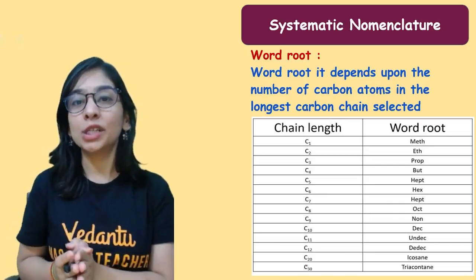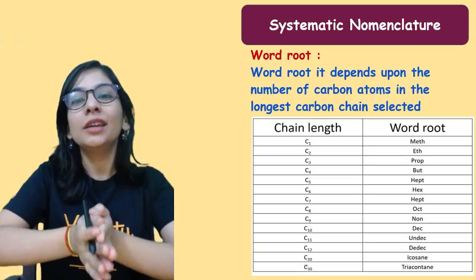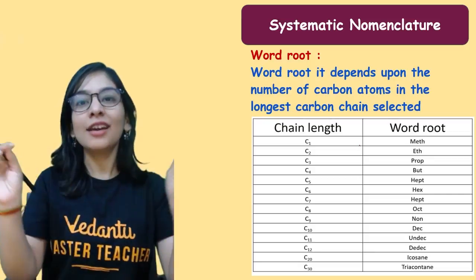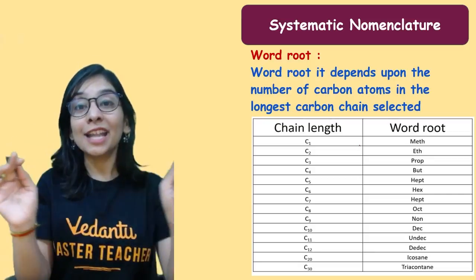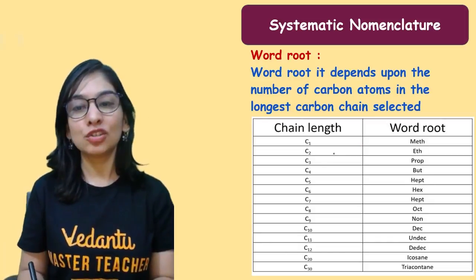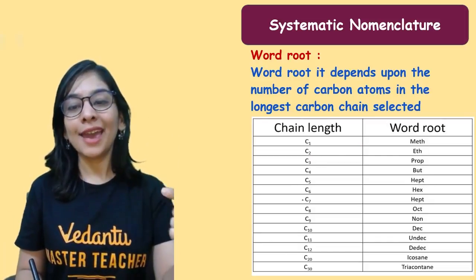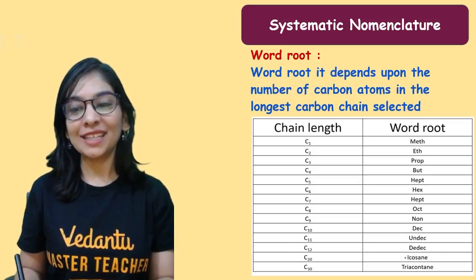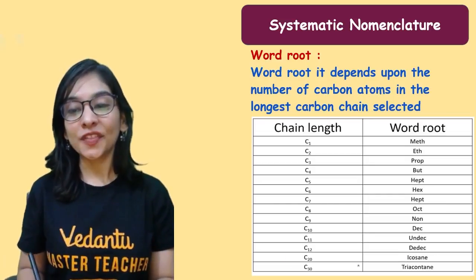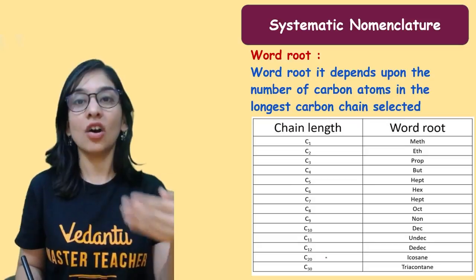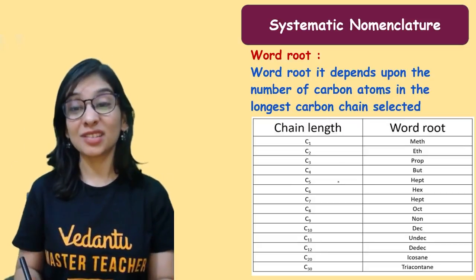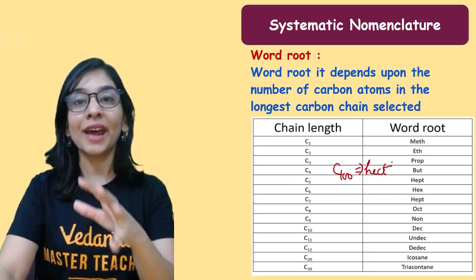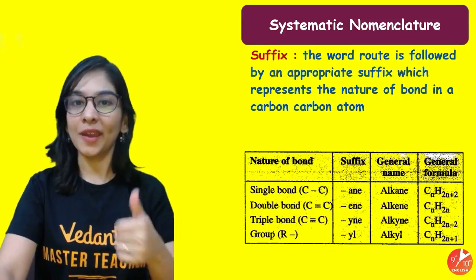So let's talk about word root, that for different numbers of carbon, what exactly we use. In the chain of an organic compound, the number of carbons attached to each other decides it. So 1 meth, 2 eth, 3 prop, but, pent, hex, hept, oct, non, dec, undec, dodec. For 20 we use icos, so icosane, and for 30, triacontane. But you do not need to remember that much. For C100, we use hect also. So this is about using the right word root by seeing the carbon chain, very much important.